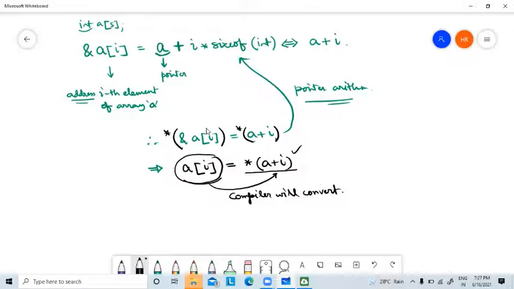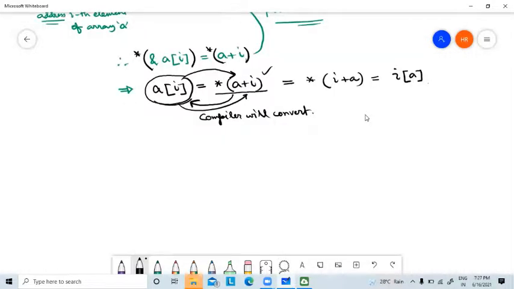Now, if I write this, then you can say I can write this also. There is no problem. And if this is equivalent to this, then obviously this is equivalent to this. So from this, what can I get? I can get i[A]. So from this simple equation, I have proved that A[i] is equal to i[A].